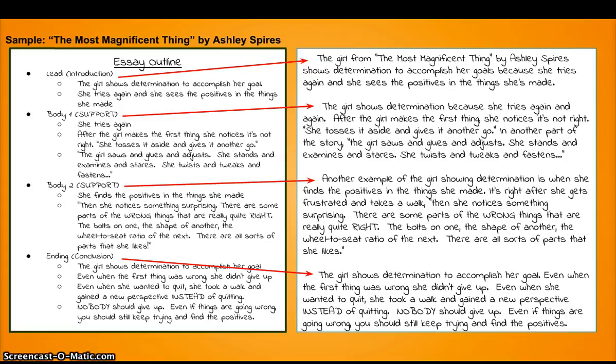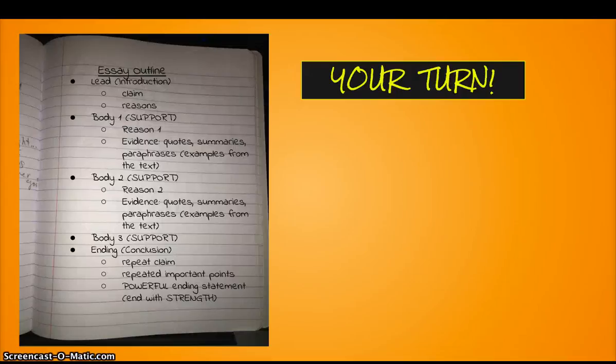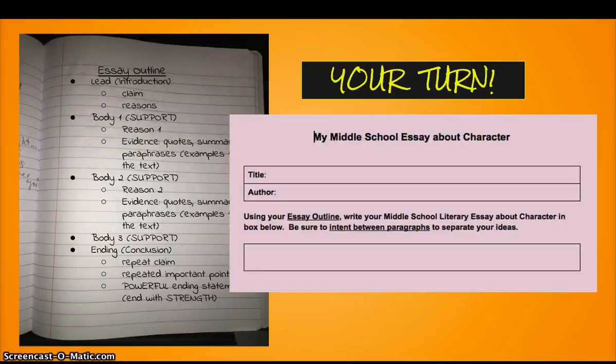So there you have it. That's a middle school literary essay about character. Easy peasy. Now it's your turn. Open to the essay outline in your writer's notebook. Find the doc called My Middle School Essay About Character and start writing your essay. This is going to be great.